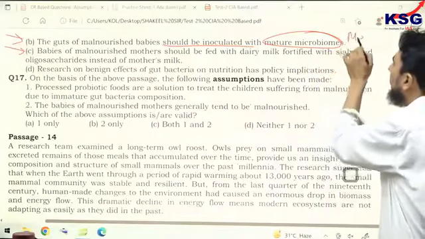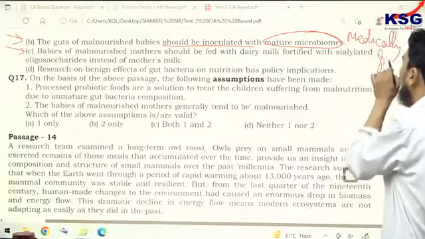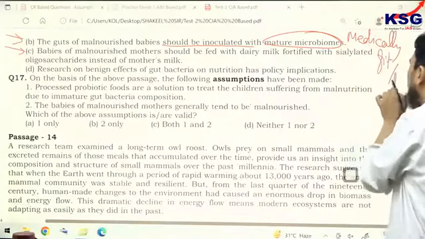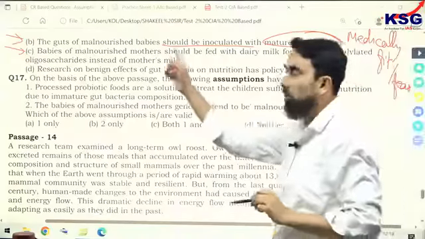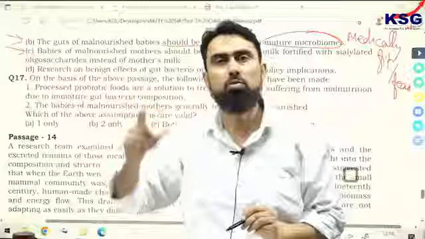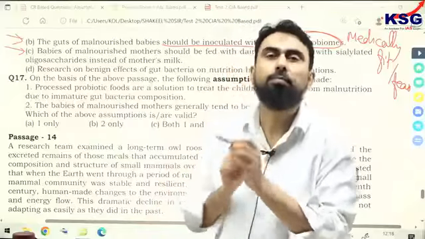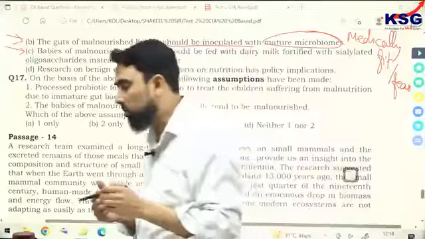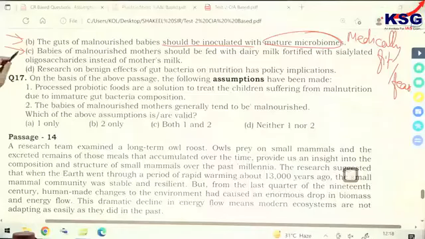Whether it is medically fit or feasible or not, we don't know. You have to infer on the basis of the passage. The passage does not give any information on whether this can be done, whether it is medically possible, or feasible in the long run or not. Same goes with option C.